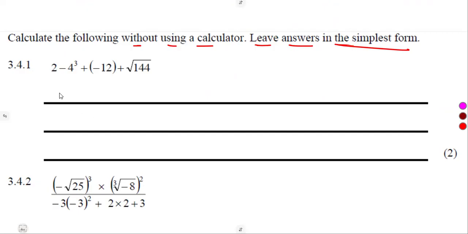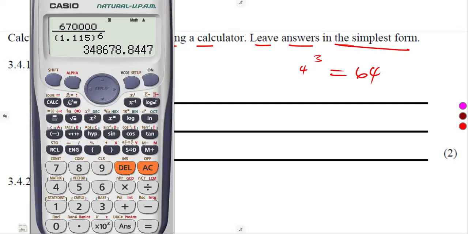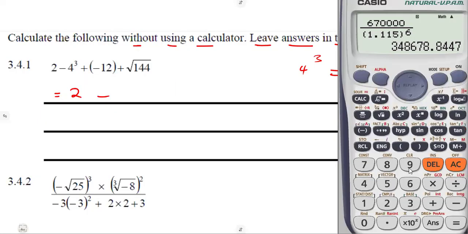All right, so this is straightforward. We just look into the numbers: 2 minus 4 to the exponent of 3, guys. Even if they say do not use a calculator, if you do not know, just use a calculator on this one. They are saying don't use a calculator to evaluate everything at once, but to simplify numbers such as 4 to the exponent of 3, you can use a calculator. It's not even a problem.